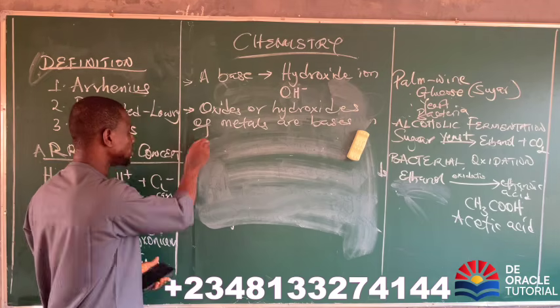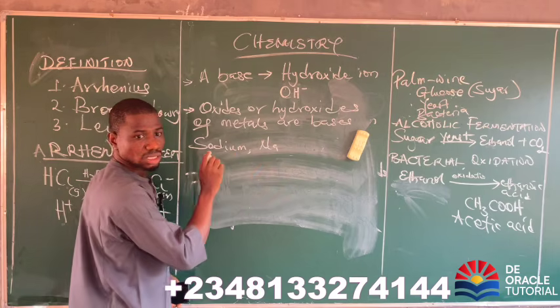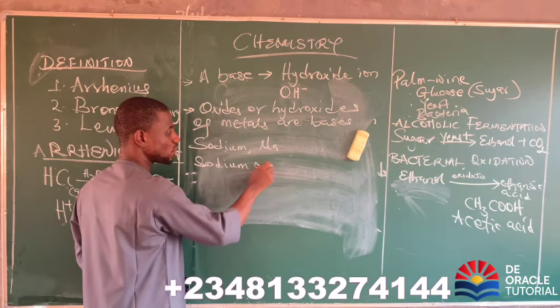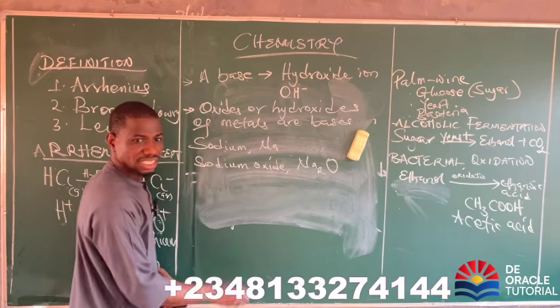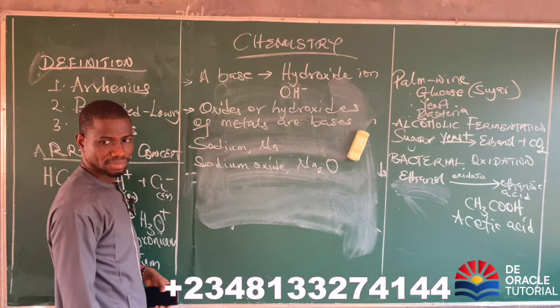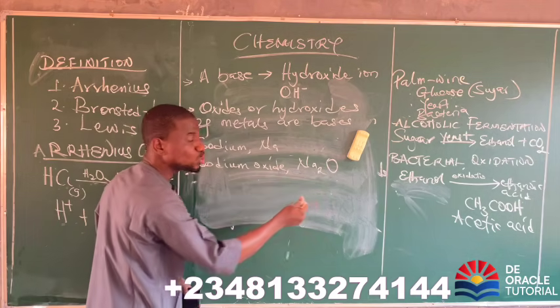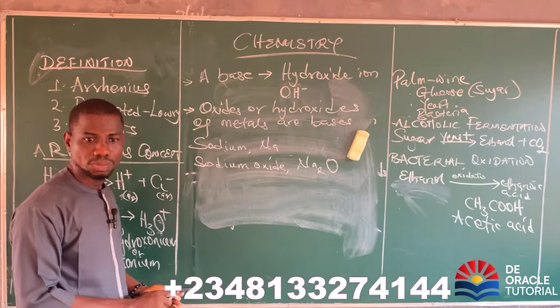Now, give me one metal you know. Sodium. What is the symbol of sodium? Na. But sodium oxide, what is the formula? Na2O. This can serve as a base. This oxide, when it dissolves in water, will form sodium hydroxide.